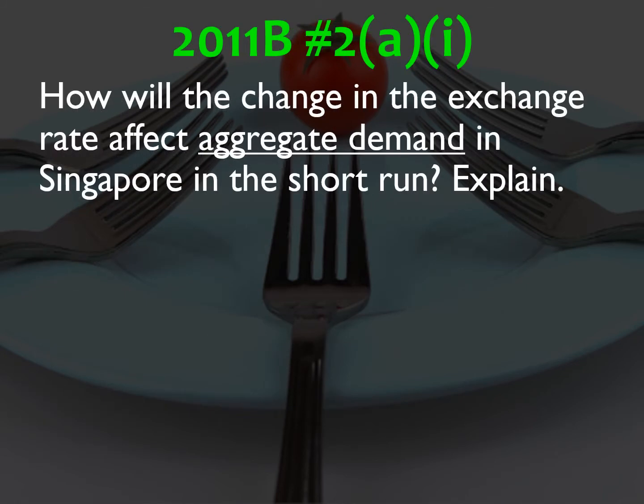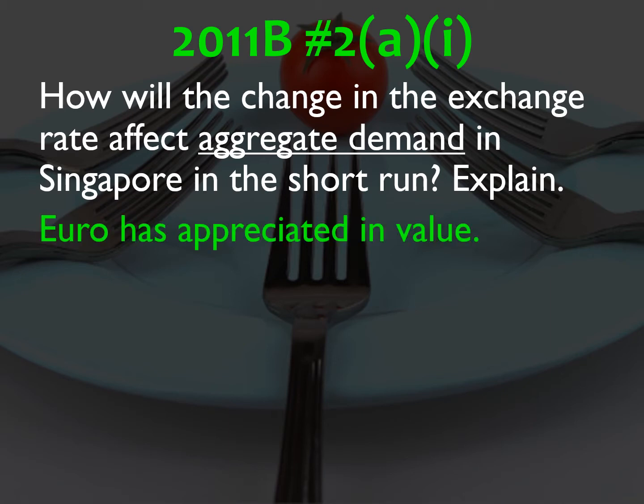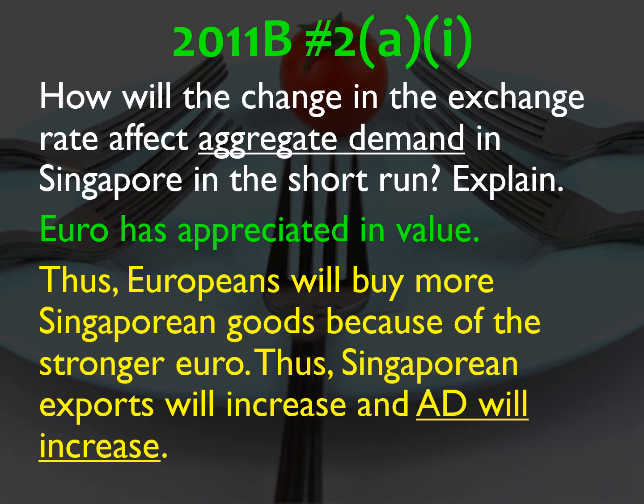Part A1, how will the change in the exchange rate affect aggregate demand in Singapore in the short run? So the euro has appreciated in value. Yesterday it was worth 0.58 Singaporean dollars. Now it's 0.60. So it's appreciated in value relative to the Singaporean dollar. Because of that, Europeans are going to buy more Singaporean goods due to the stronger euro. So because of that, Singaporean exports will increase and AD will also increase. So what's going to happen is Singapore is going to benefit from the stronger euro because more Europeans are going to buy Singaporean goods. That's going to cause net exports to kick upward and AD will increase correspondingly.